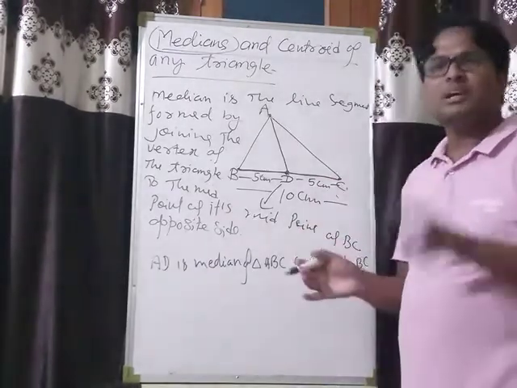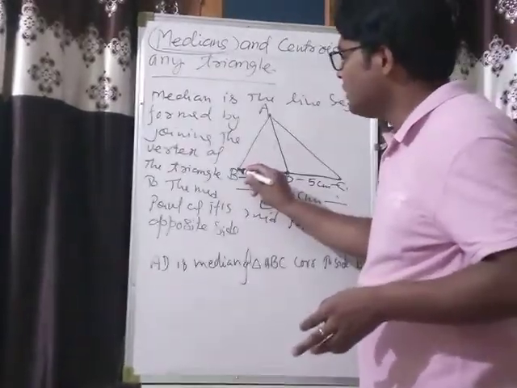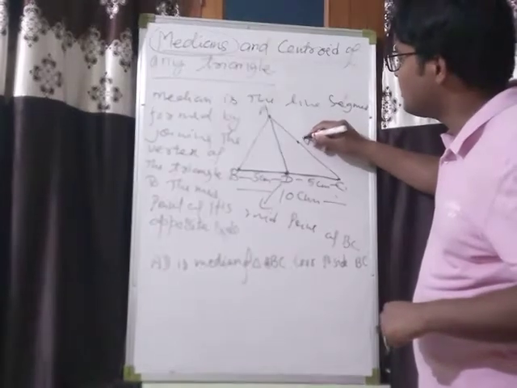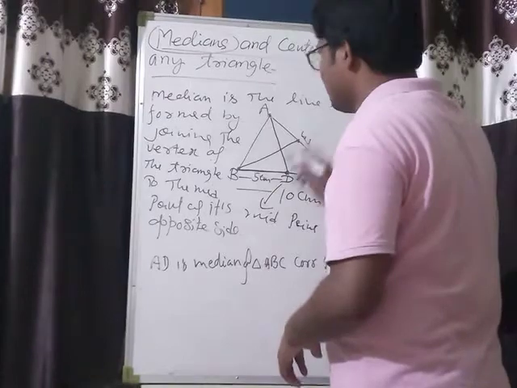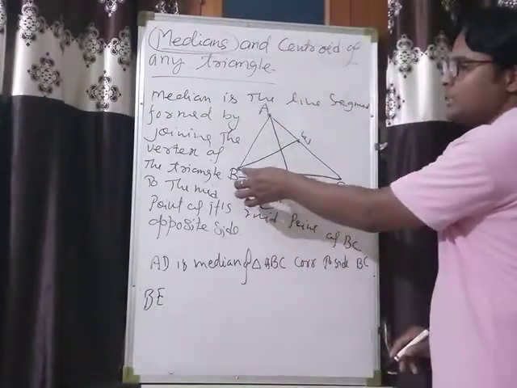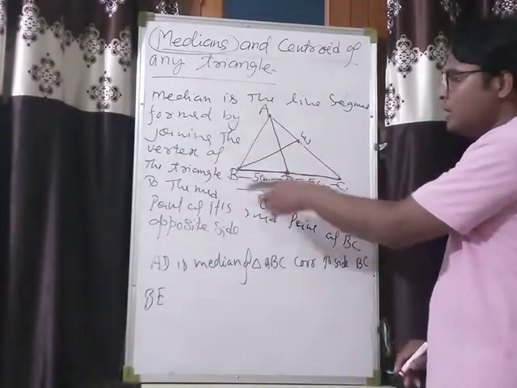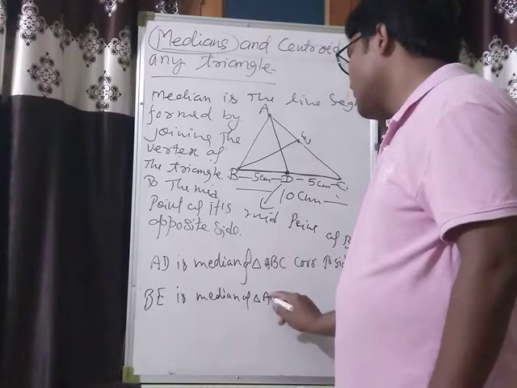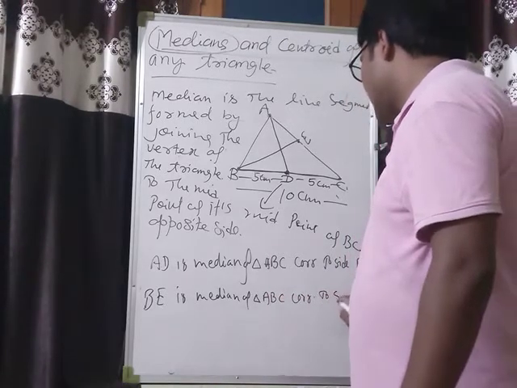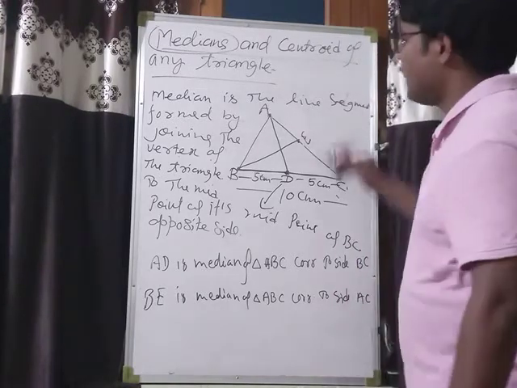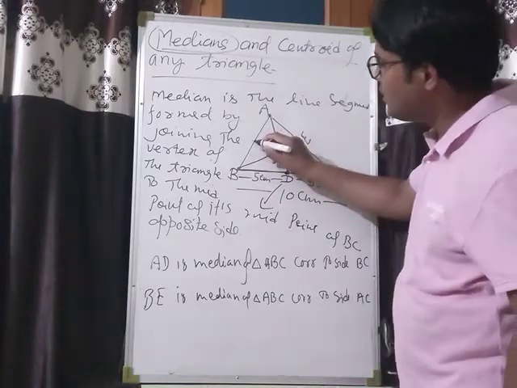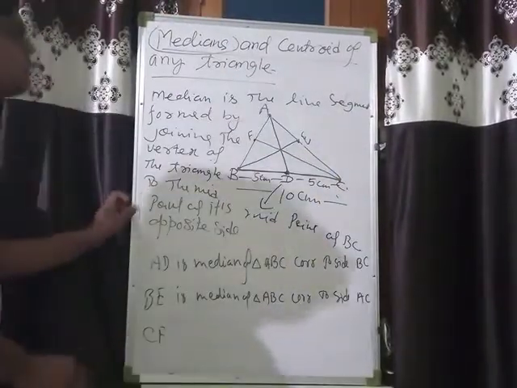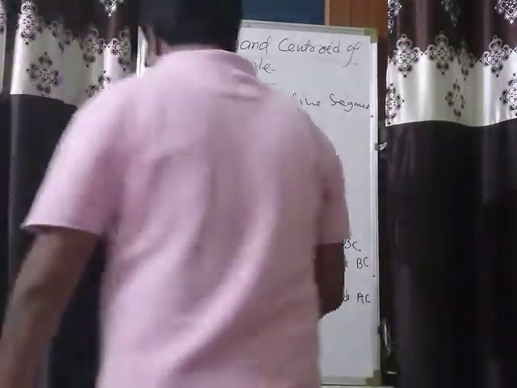Okay? So how many vertices are there? There are 3 vertices. A, and then B: corresponding to B also we can find the median. Go to its opposite side AC and find its midpoint. Suppose E is the midpoint. So join BE. BE is the line segment formed by joining the vertex to the midpoint of the opposite side, so BE is a median of triangle ABC corresponding to side AC. Similarly, C is a vertex; go to its opposite side AB, find its midpoint F, and join F to C. So CF is also a median.